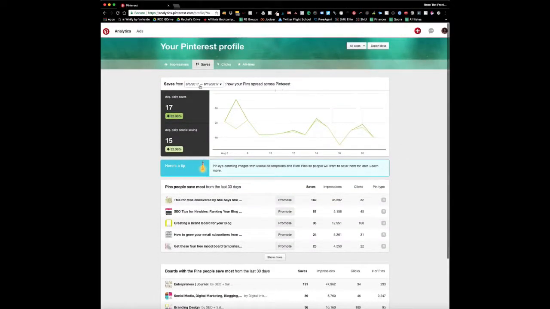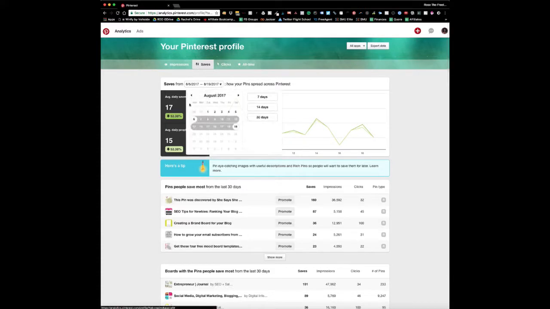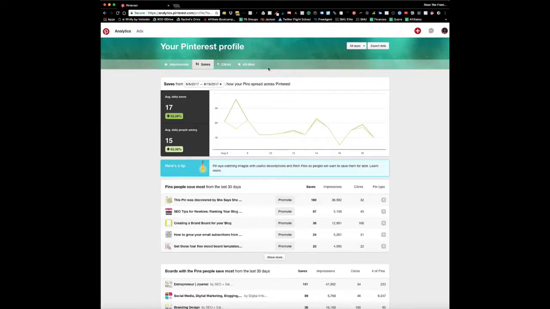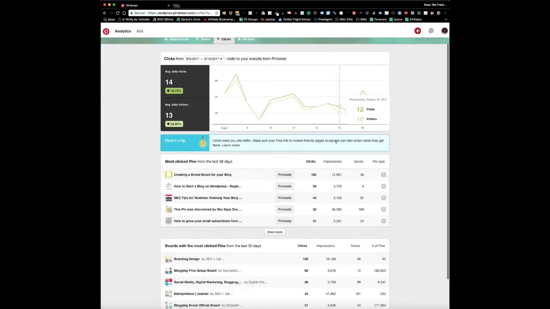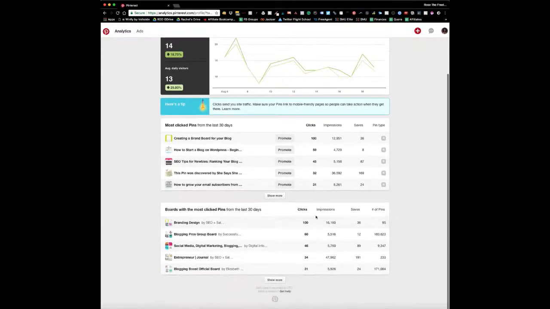And you can see here, you can change the dates. So if you want to compare previous dates, you can do that here. At the moment, it's only going to show you the last 2 weeks. You can dig deeper, and you can see the boards that have given you the most clicks. As you can see, it will tell you that this is the pin that's had the most clicks for me over the past 2 weeks.